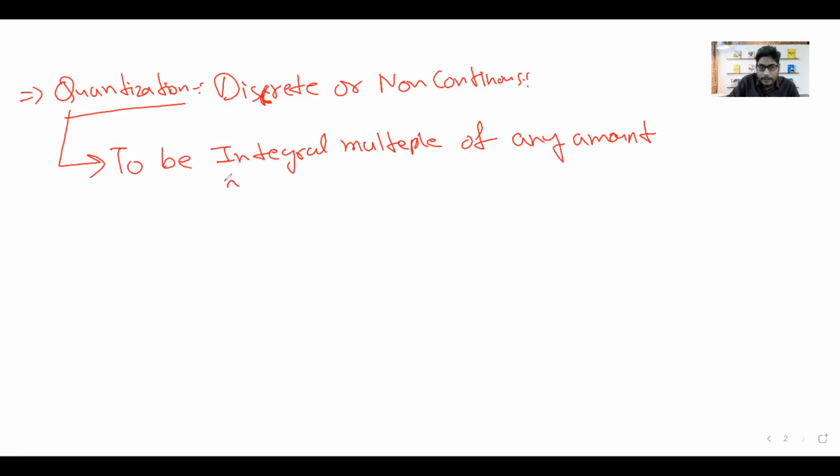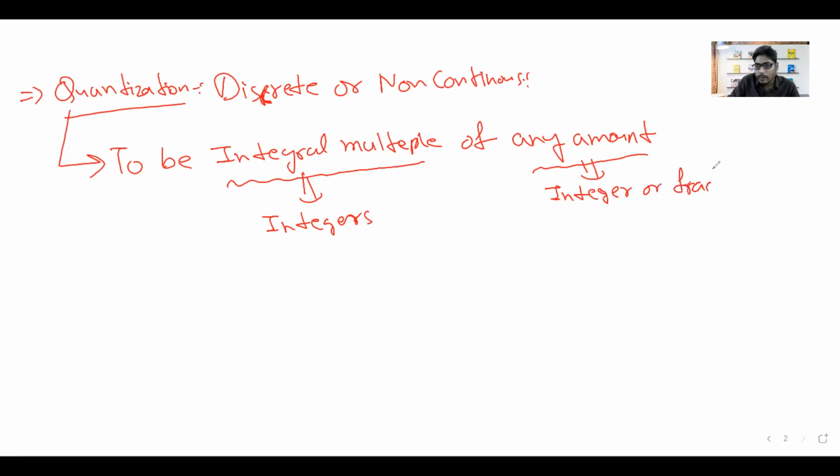Here, the two most important words in this statement are integral multiple, which refers to integers, and any amount, which gives the idea of any kind of amount, like an integer or a fraction as well. So what is the meaning behind this statement? We have to see a very interesting example so that we can clear up the term quantization.